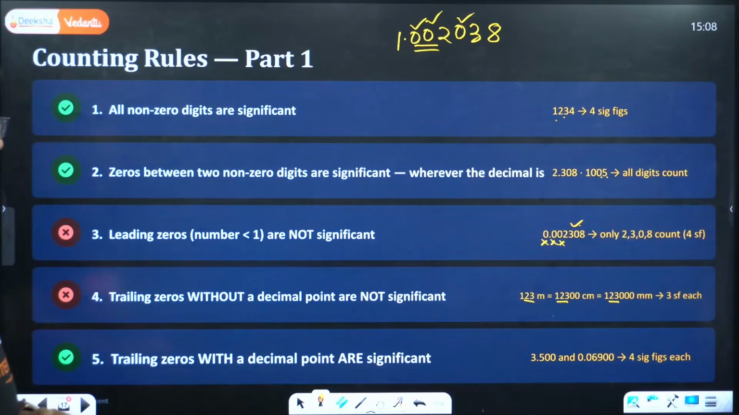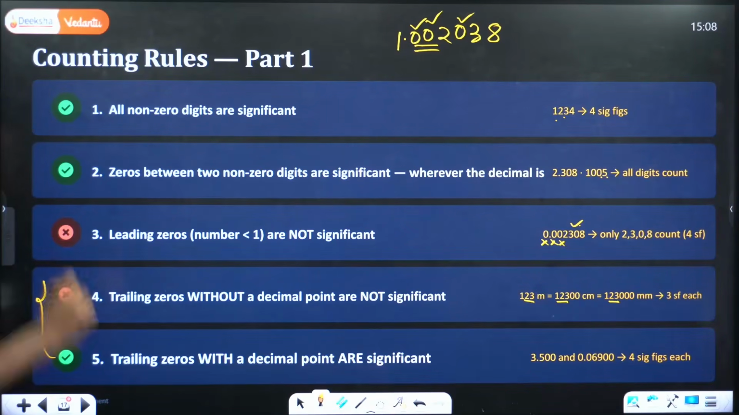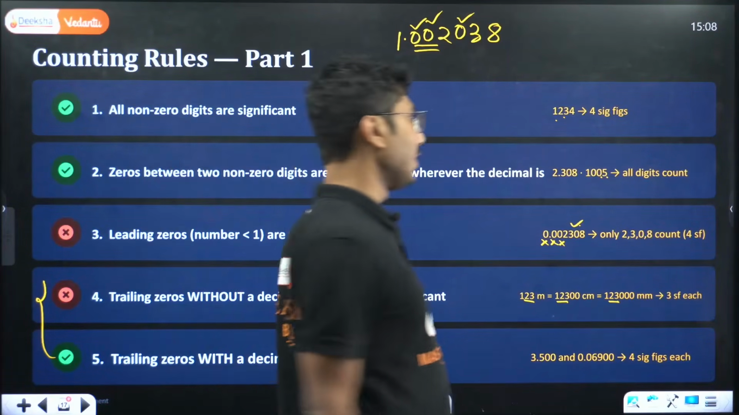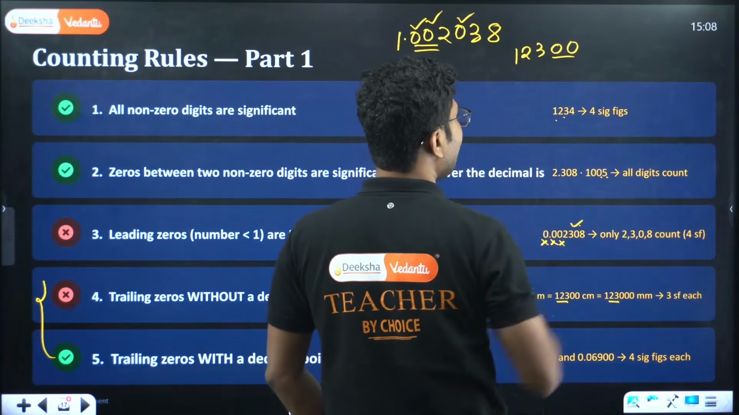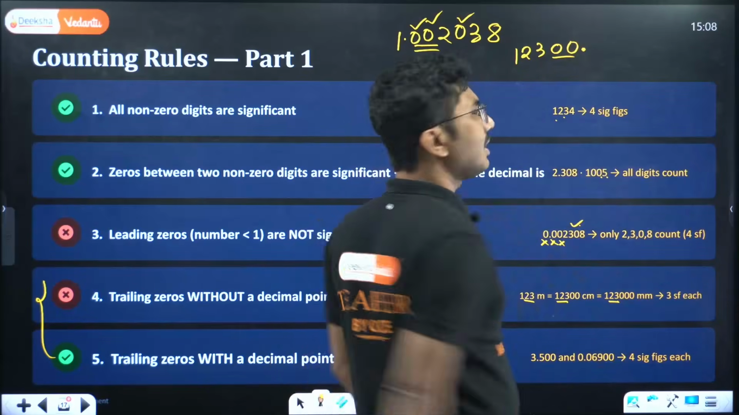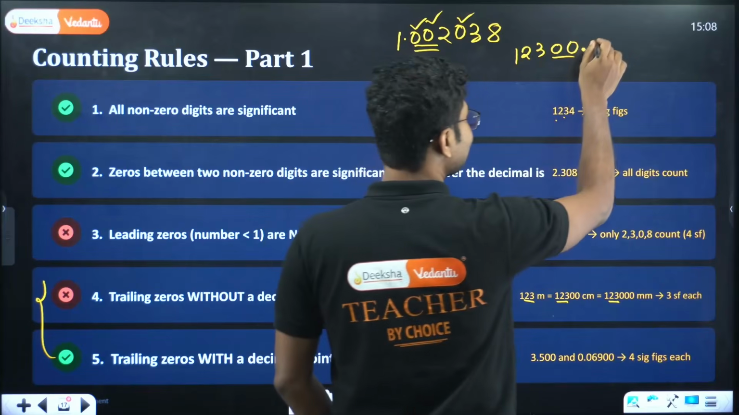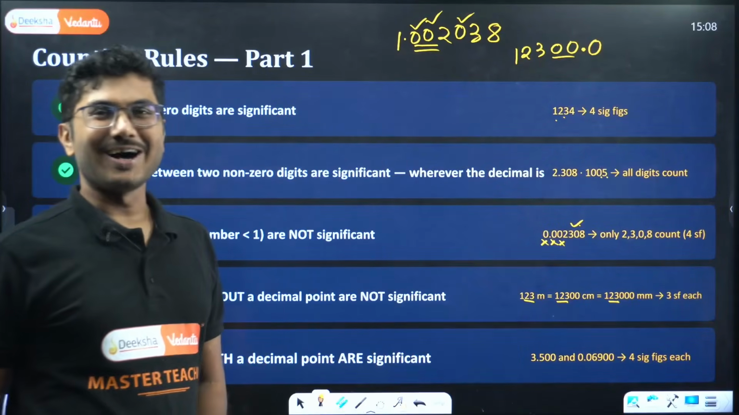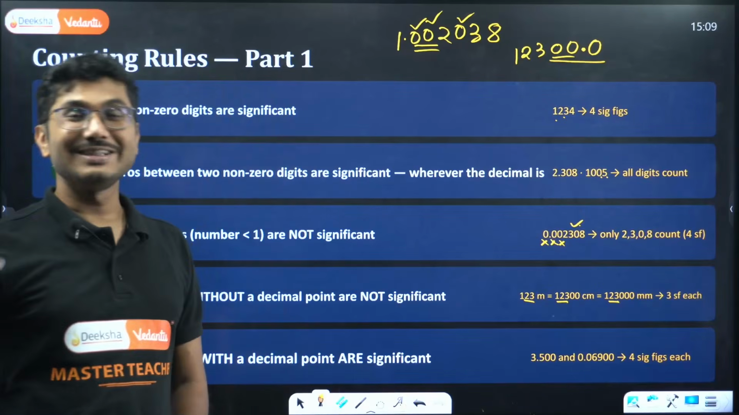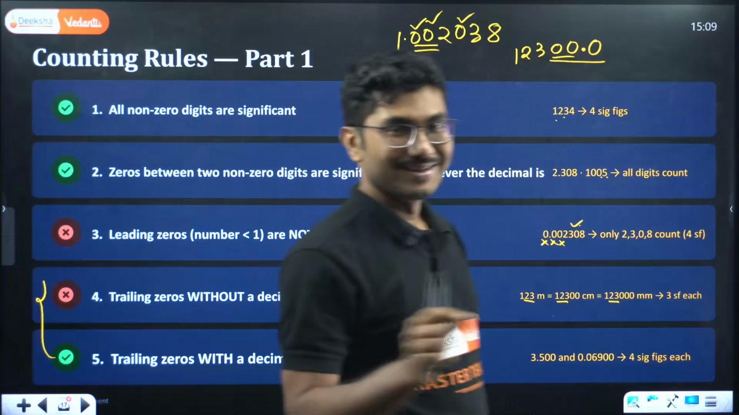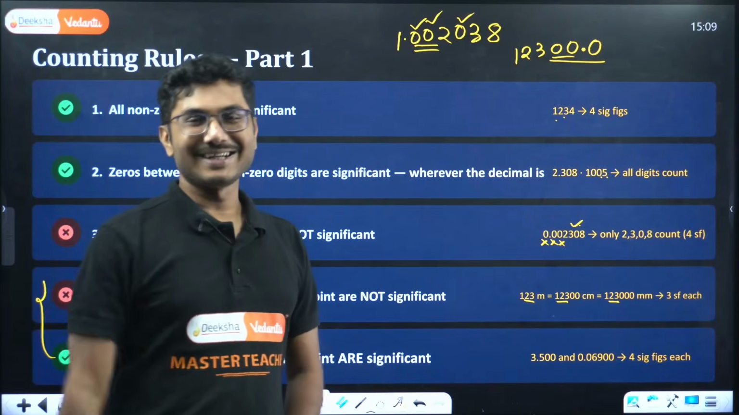Trailing zeros with a decimal point are significant. So these two are the most important points and the most confusing things. If I say 12300, they are not significant, but as soon as I put a decimal over here, they all become significant. If I add a 0 over here also, all these zeros are significant. So these 3 zeros all become significant. So if you want to make zeros significant, what you have to do? You have to put a decimal, right? If you want to make your 100 significant, you have to put a decimal at the end, then those zeros are significant.